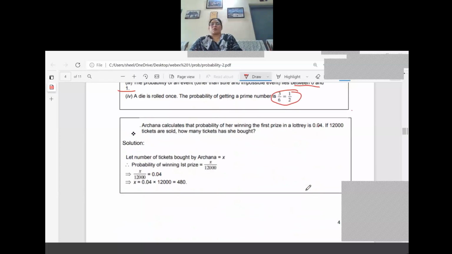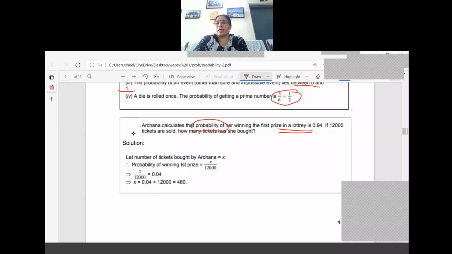Now, the next question. Archana calculates that the probability of winning the first prize in the lottery is 0.04. So the pattern is changed here. What is given in the question? The probability of winning is given, that is equal to 0.04.